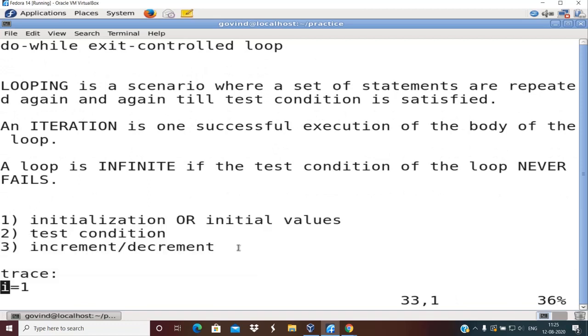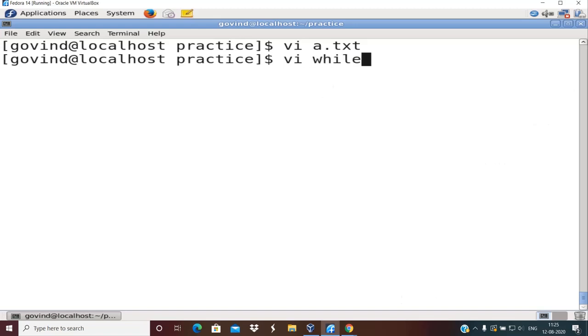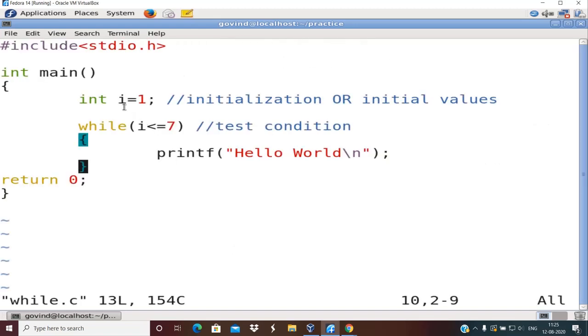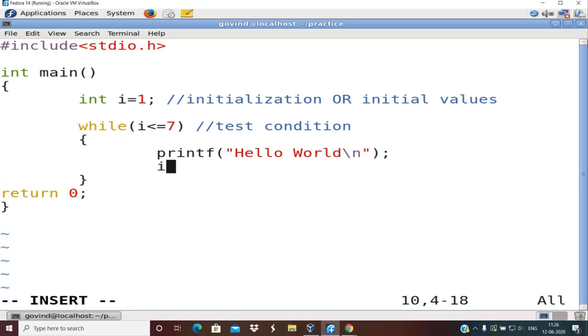in one loop itself. What do I mean by that? If you see over here in while.c, I have initialization or initial values before the start of the loop. You can see here I equal to 1 is placed before the start of the loop, and I plus plus is inside the body of the loop, correct, and the test condition is inside the parenthesis of while. So can I specify these three in the same header of the loop? This is not possible with while, but this is possible with for.